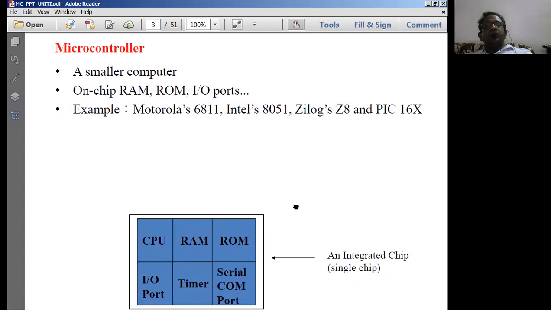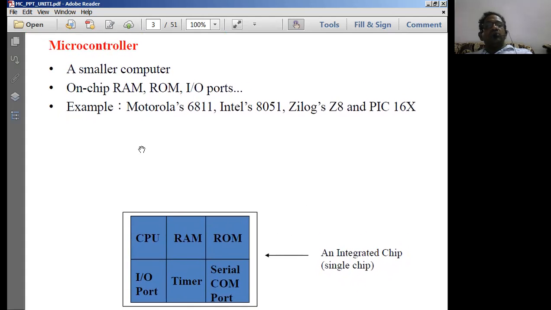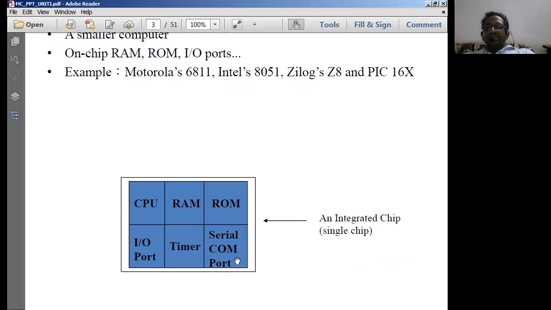So in short, we can see a microcontroller as a small computer. So what is a computer? A computer is known as a system. What do you mean by a system? A system is an interconnection of different types of subsystems. That means if you think about this as a system now, the CPU is going to perform processing. That means the job done by the CPU is different.